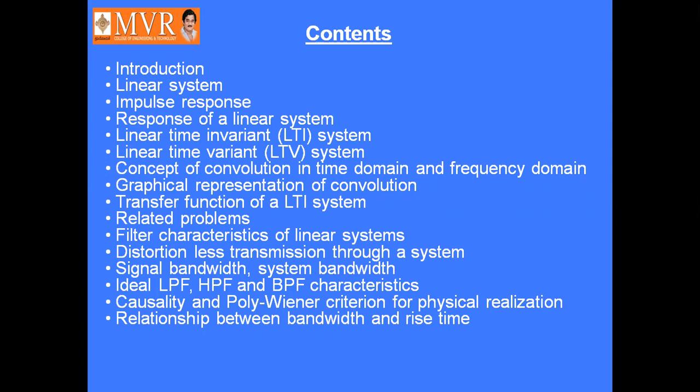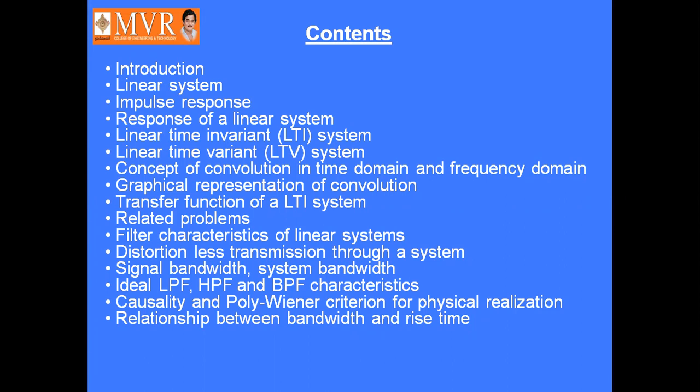Next, filter characteristics of linear systems. What are the filter characteristics of linear systems? Next, distortionless transmission through a system, signal bandwidth and system bandwidth. Next, ideal low pass filter, ideal high pass filter, and ideal band pass filter characteristics. Then causality and Paley-Wiener criterion for physical realization. Then relationship between bandwidth and the rise time. Here in this topic we are going to discuss all these topics.